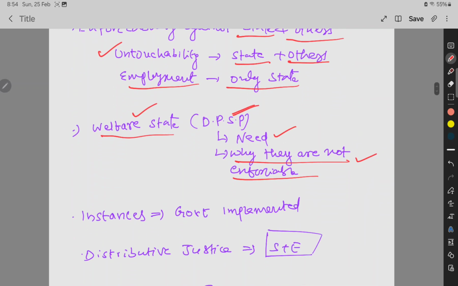And then some instances where the Government of India, though DPSP is not enforceable, has implemented it. For example, related to environment, wages, and recent labor laws. So what are the instances where the Government of India implemented the welfare state? We are preparing for the state exam also, so we need to remember the state perspectives, what policies can help in implementing DPSP.